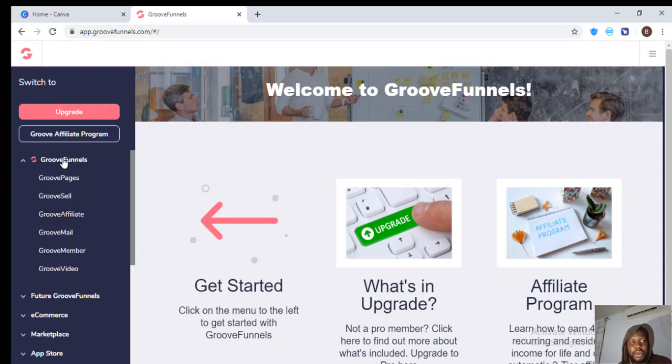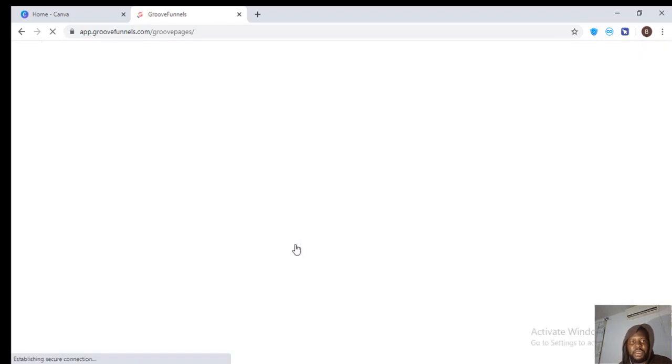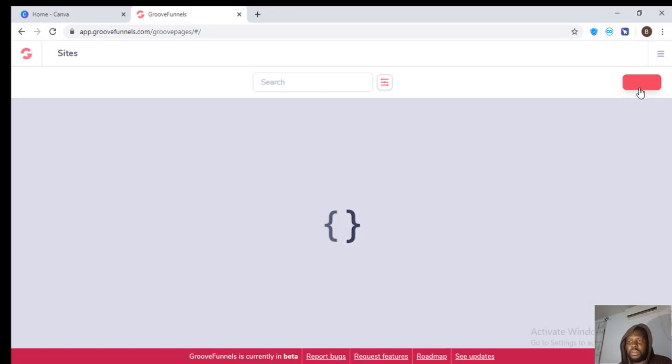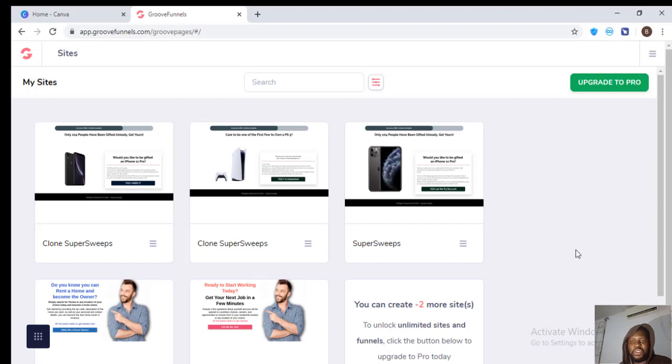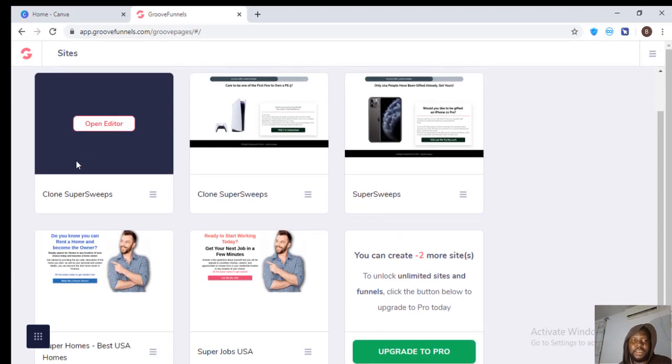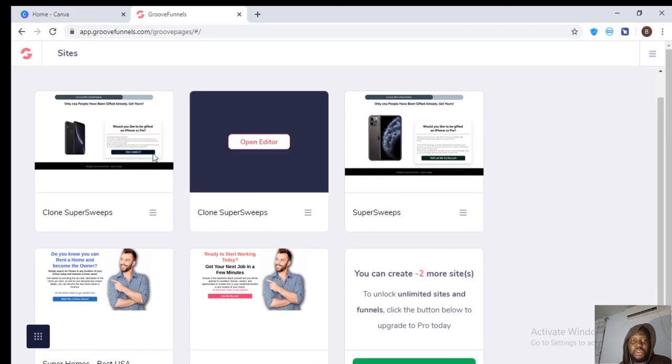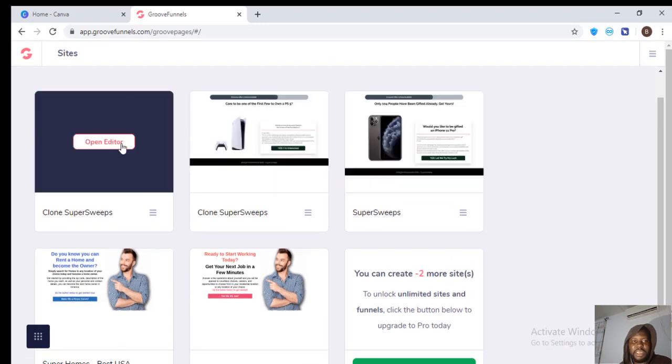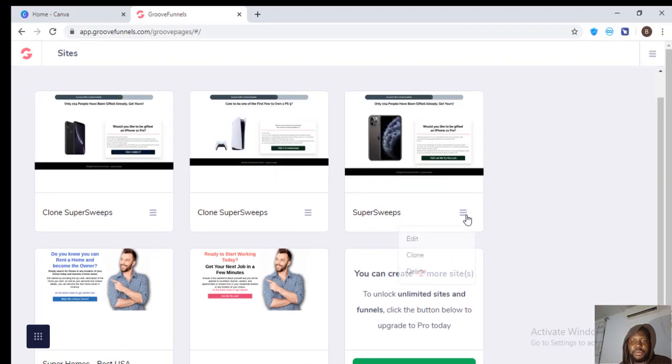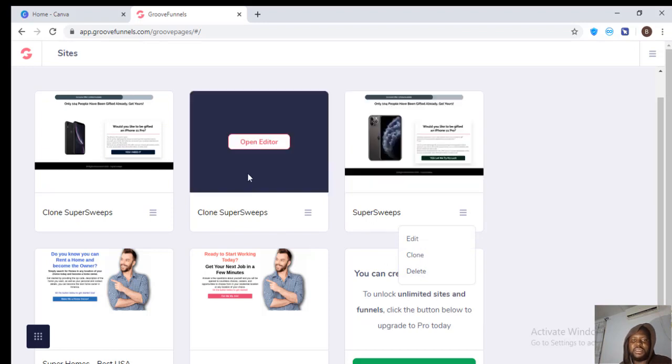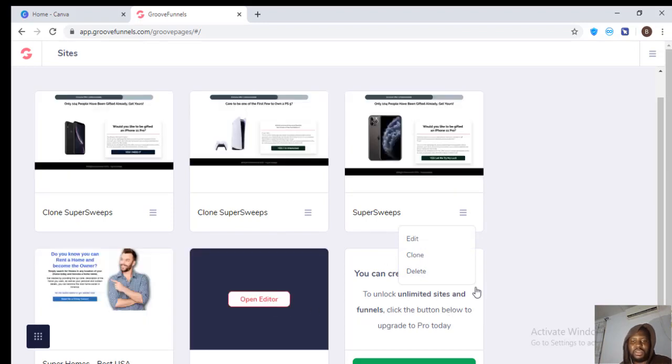So there are ways to go around it. Let's say we want to start a new page. We go to Groove Pages, and then we go to new sites, and then we can use the existing site. We can actually clone the sites. What I did in this place, if you can see that they are the same thing, I just come here and clone this site and I will edit it. That's how I did all of these ones here.